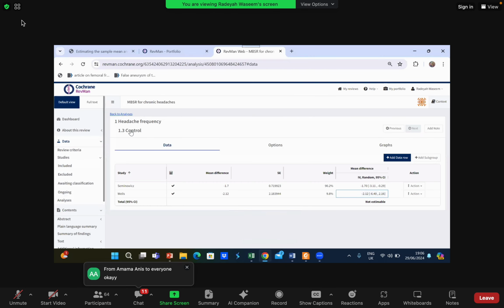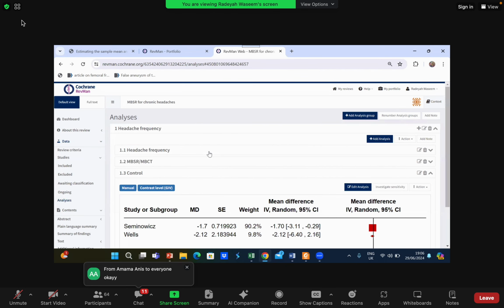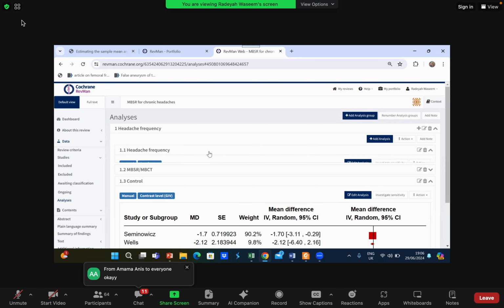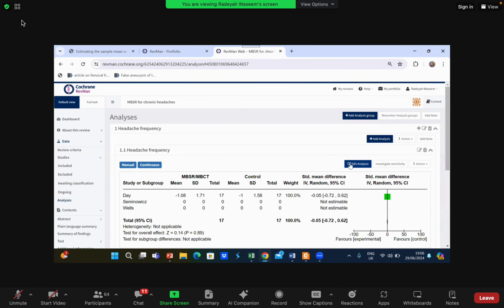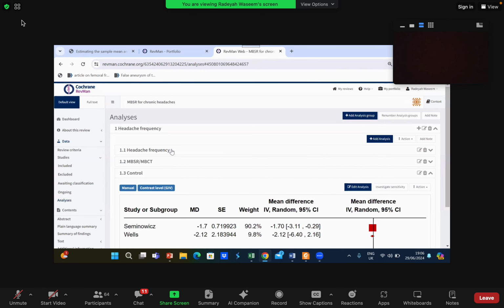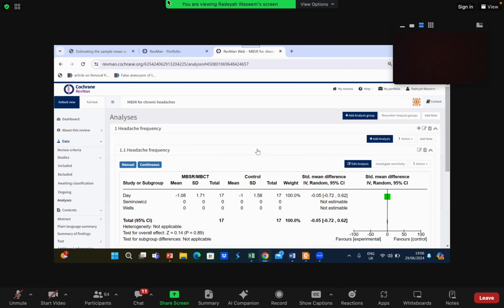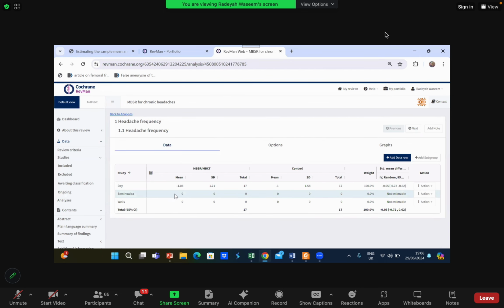That was abandoned. We'll go back to analysis. We'll visit our main forest plot that we're actually creating, the headache frequency. We will click on edit analysis. Okay, what did I do? I went back to my forest plot. I'll click on headache frequency, which is my main outcome. I will click on edit analysis. Okay. And I will now enter the required data for Seminovics and Wells.